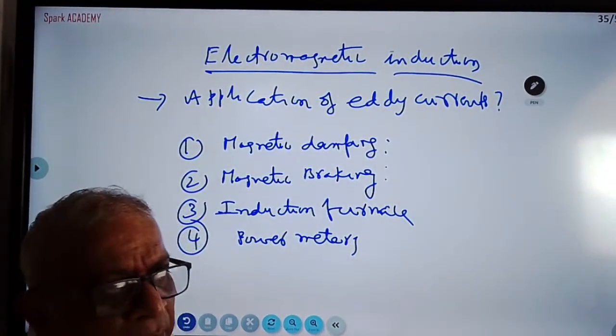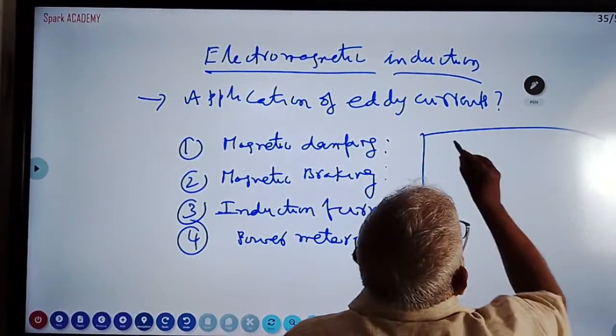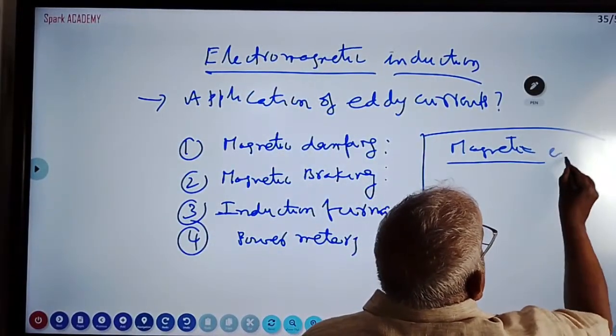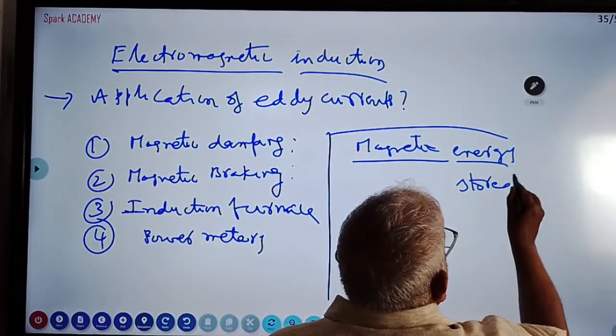Another question is magnetic energy stored. They are asking about magnetic energy stored. I am unable to explain it fully. I will now keep headings only. Time is running out for me.